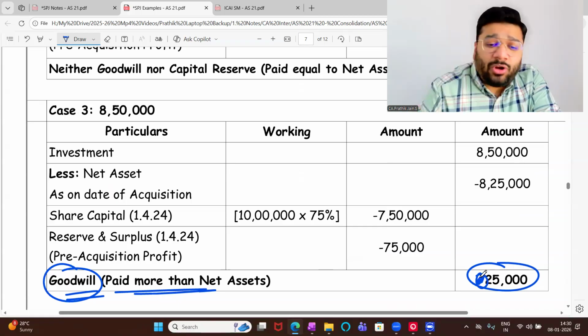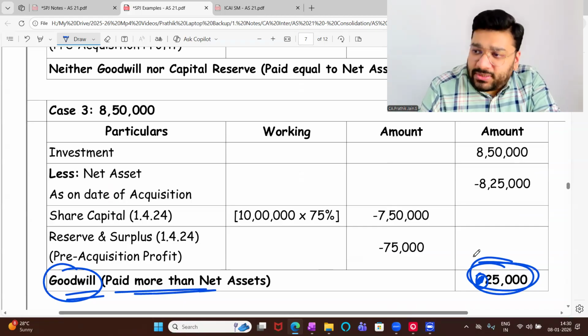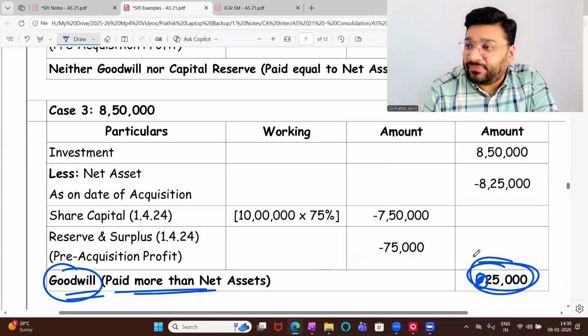In the exam, you'll not put minus or plus income. You write all the answers positive here, whether capital reserve or goodwill. I'm telling you, conceptually, you decide whether this is goodwill or CR.